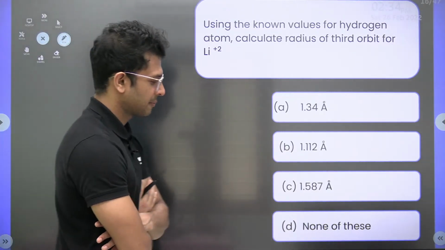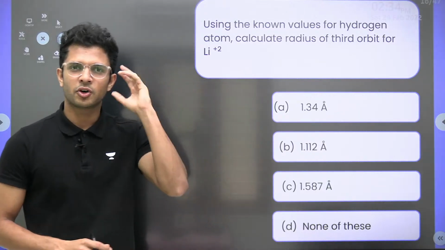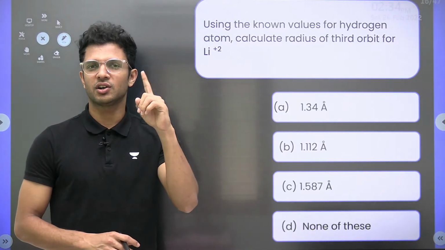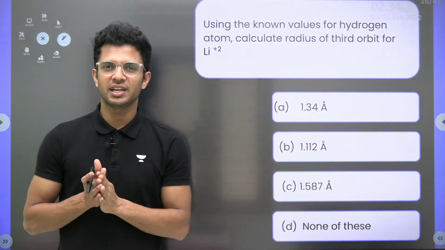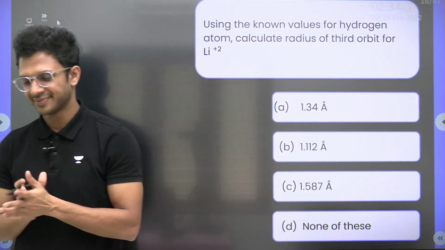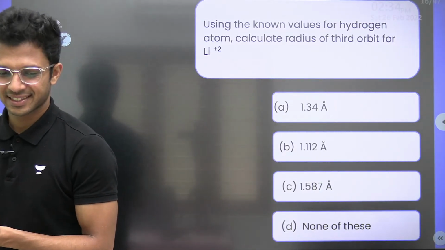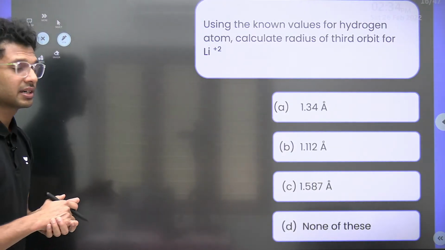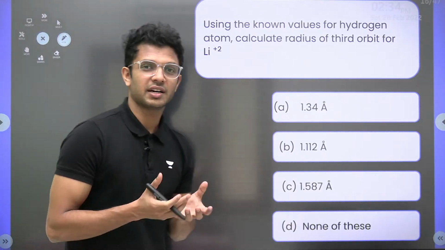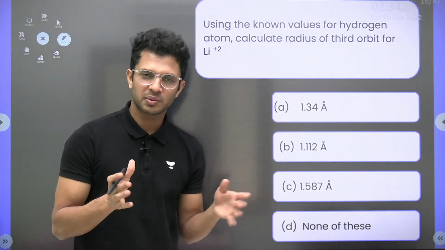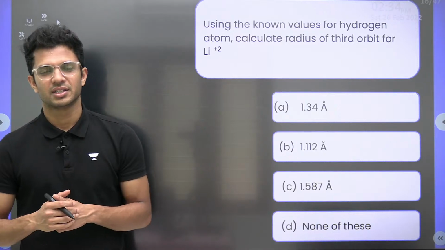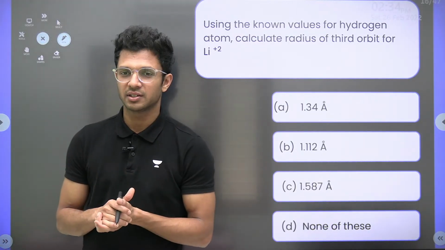This is a very quick one. Actually, you just need to remember the formula to find the radius of the nth orbit of any hydrogen-like atom. You might have realized you can score easily in this chapter once you remember all the formulas from the chapter. Nothing more conceptual is there.